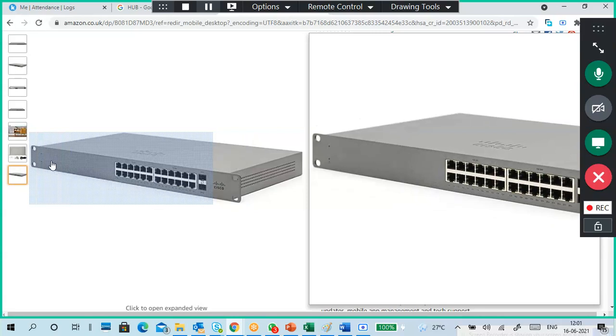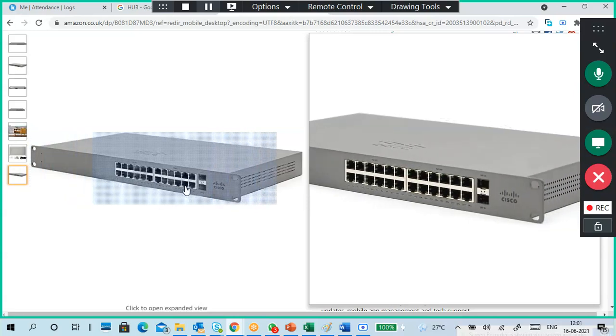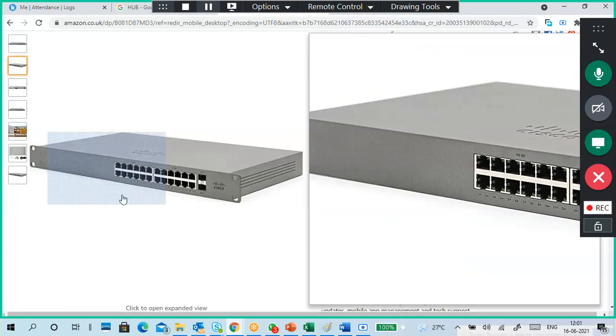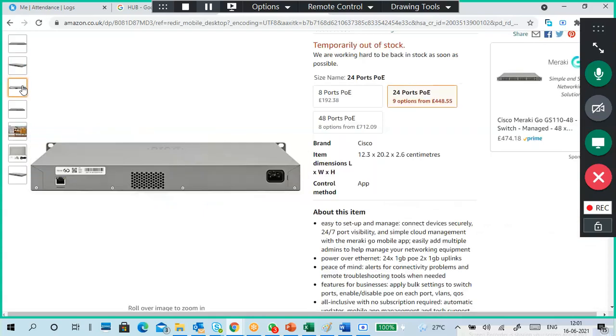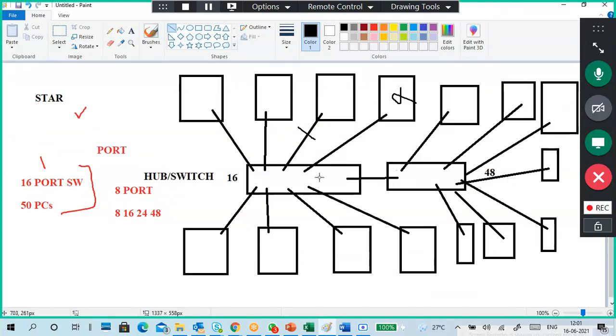Sometimes the LED is on the side, sometimes on the port side only. So without getting confused, there is also an LED status on the port side. That way it's easy to troubleshoot. We can understand whether it is a wire problem, a total switch problem, or a hub problem. And we can extend it initially.